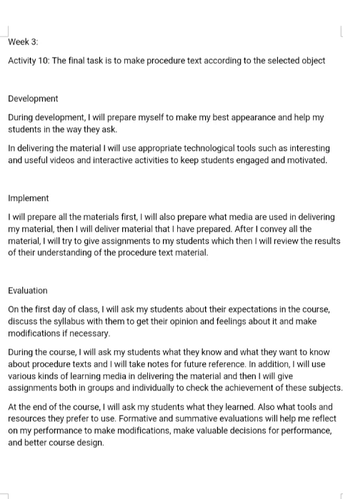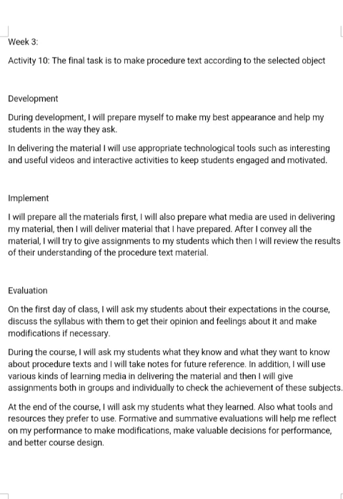During the course, I will ask my students what they know and what they want to know about procedure text, and I will take notes for future reference. In addition, I will use various kinds of learning media in delivering the material, and then I will give assignment both in groups and individually to check the achievement of the subject.